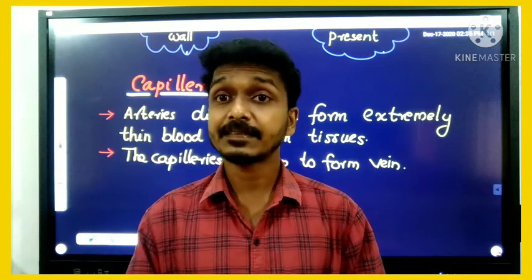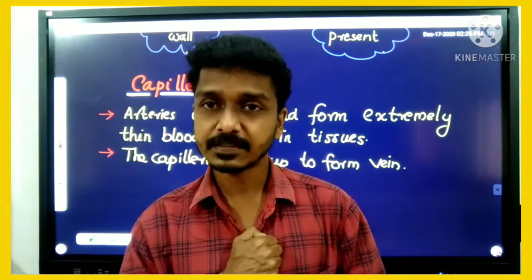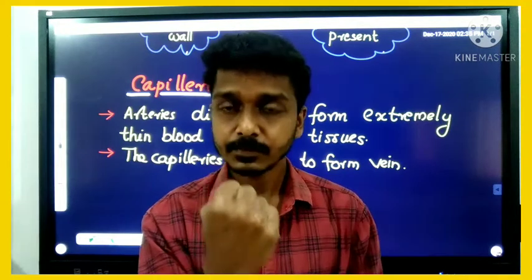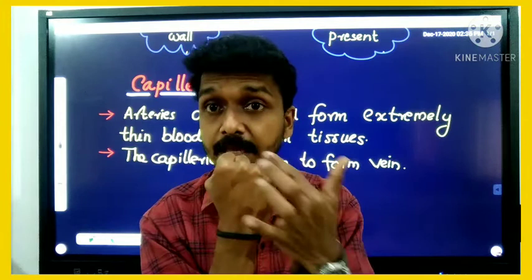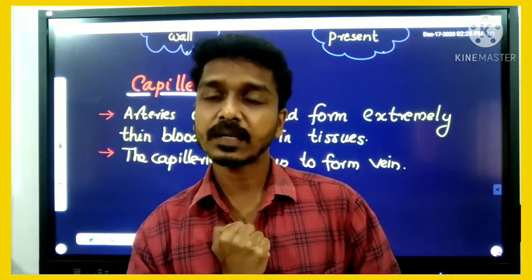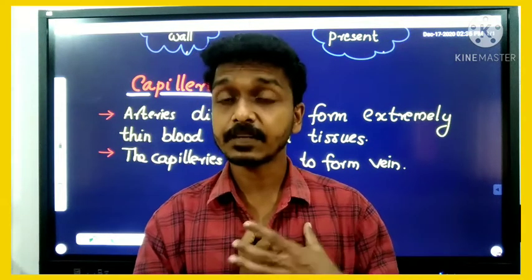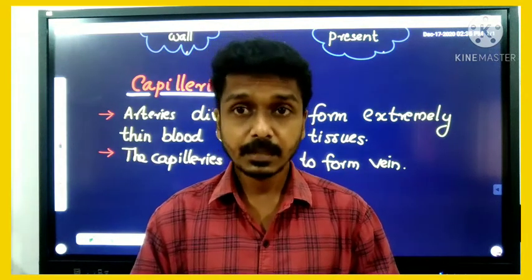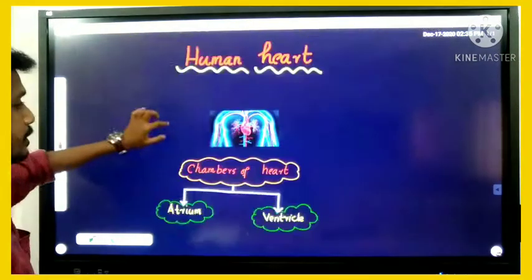And the heart is slightly tilted towards the left, and it has the size of our fist. Your heart has approximately the size of your fist. It is slightly tilted towards the left and located like this, in our chest cavity in between the lungs. Look here, my dear, the human heart.